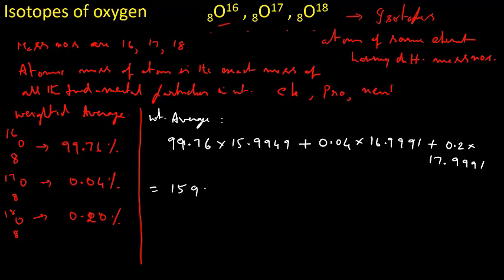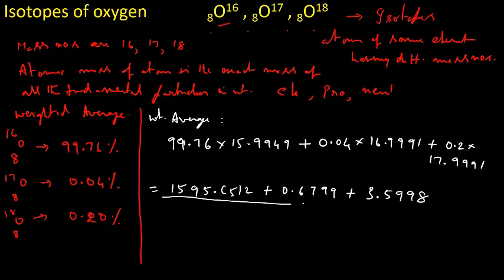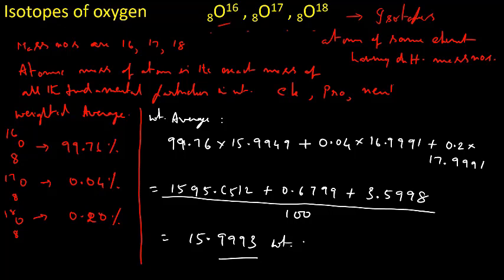1595.6512 plus 0.6799 plus 3.5998, divided by the total abundance, which is 100, then we get 15.9993. So this is the weighted average.